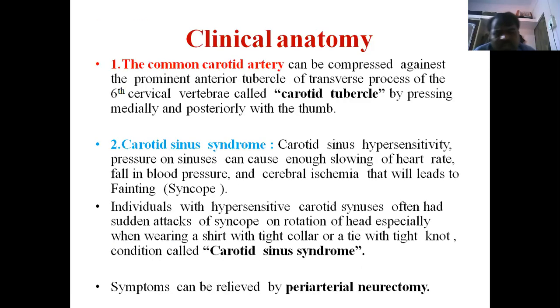Next, now we know the anatomy, the boundaries and contents, and the triangles they form. So what is the clinical importance? The common carotid artery can be compressed at the level of the 6th cervical vertebra, that is the carotid tubercle, by pressing medially and posteriorly with the thumb. Sometimes we can palpate that also.